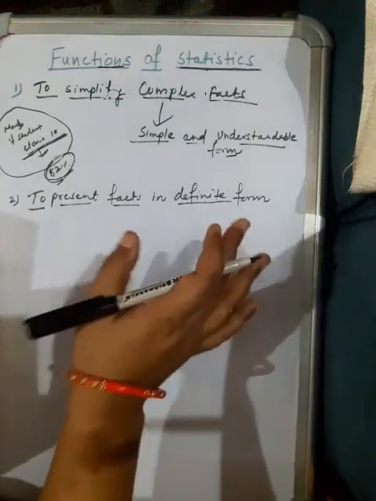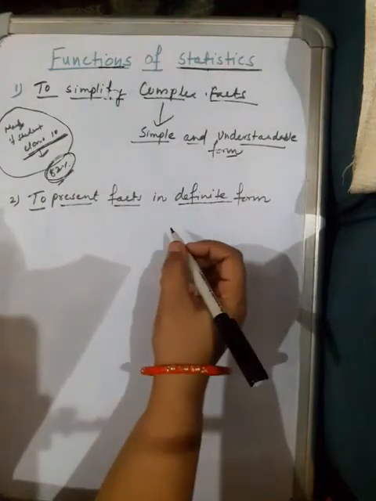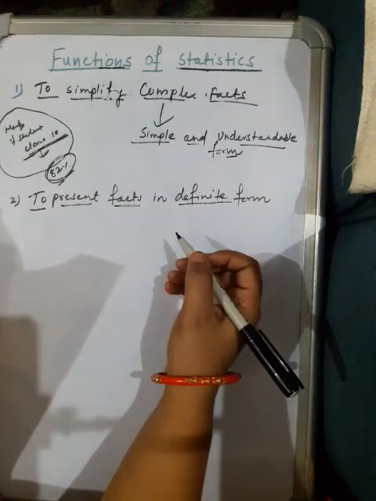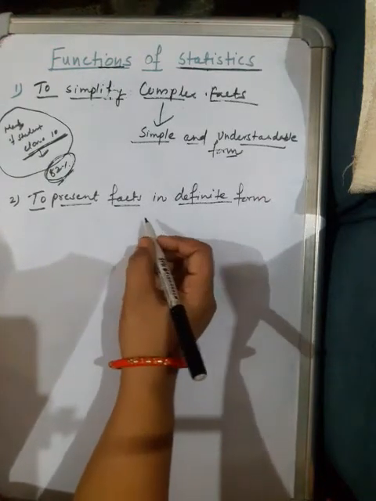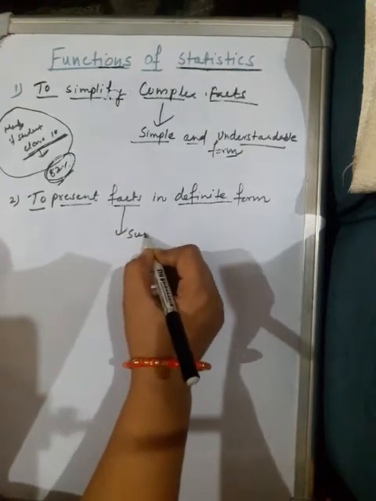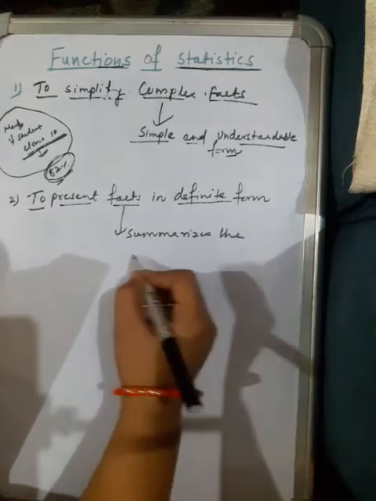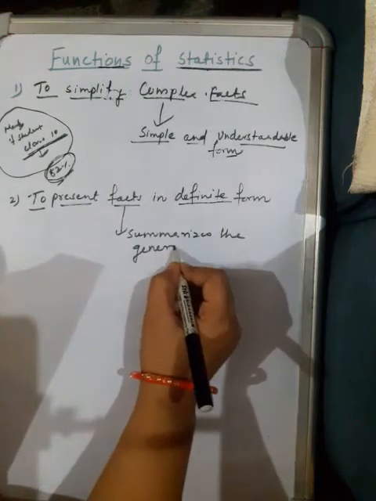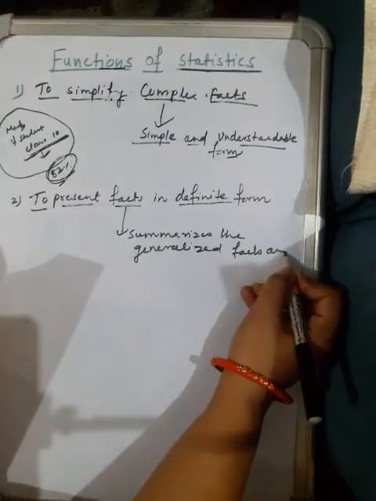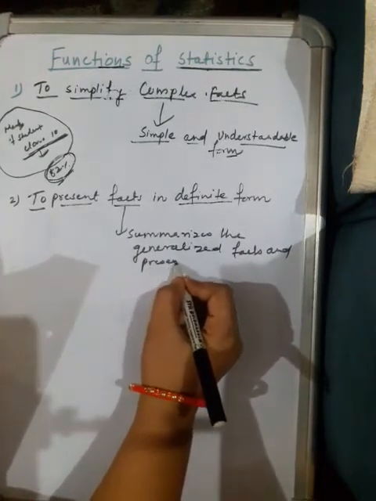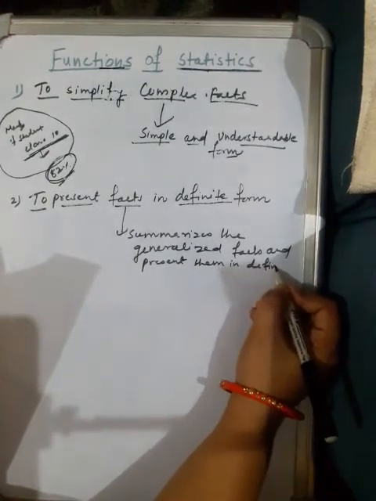This means quantitative facts can easily be believed and trusted in comparison to qualitative facts. Statistics summarizes the generalized facts and presents them in definite form.